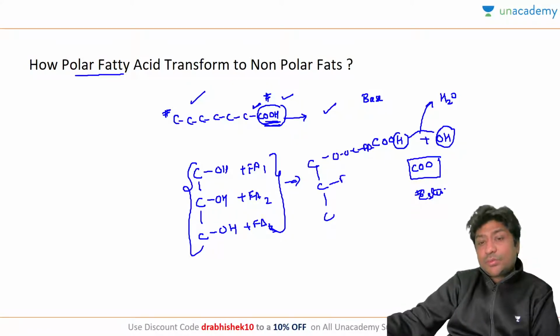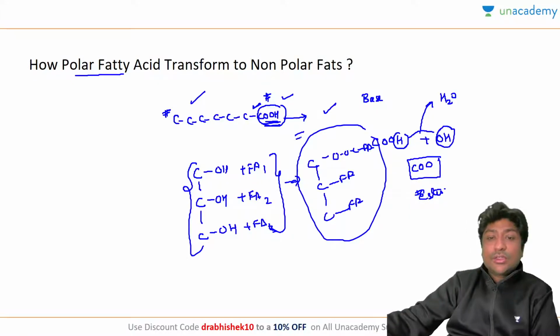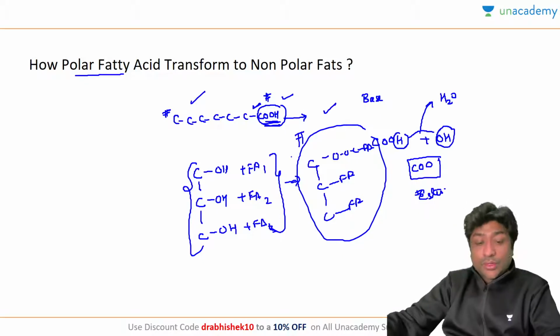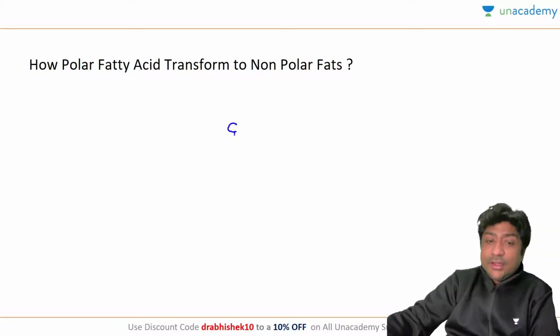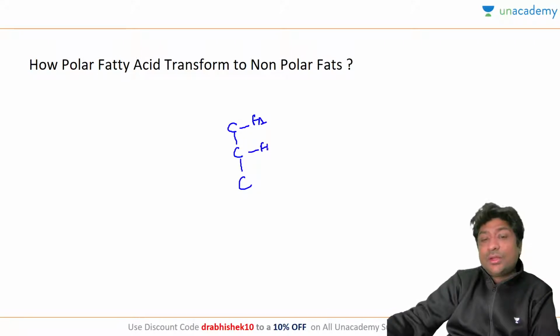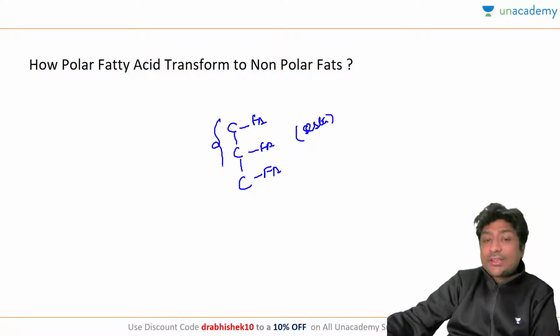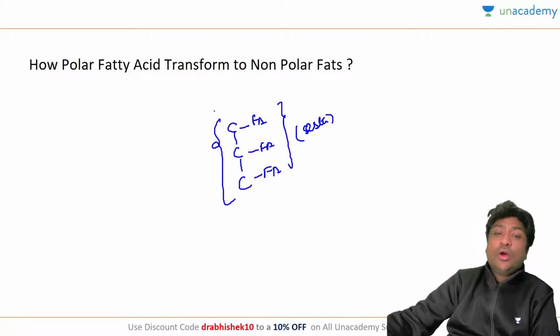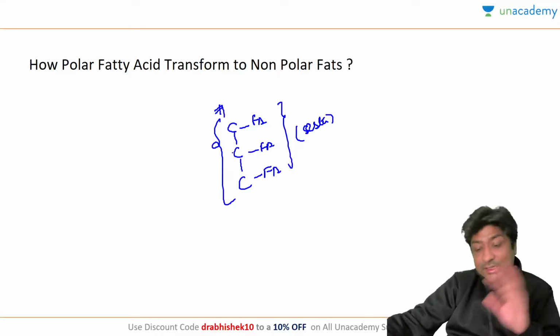So let's just keep it as fatty acid only. This is your triacylglycerol. Is the concept of triacylglycerol clear? A glycerol molecule with 3 fatty acids attached to it with an ester bond. And what is the significance of this triacylglycerol? This is basically the storage form or the transport form of fatty acids.